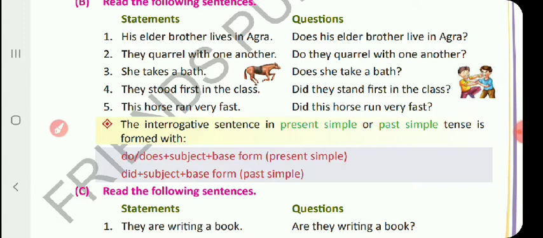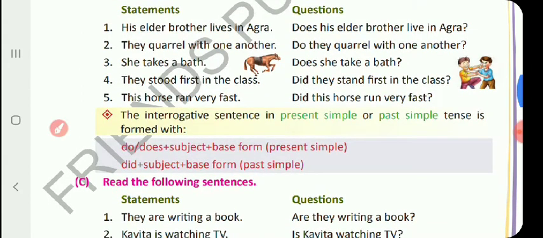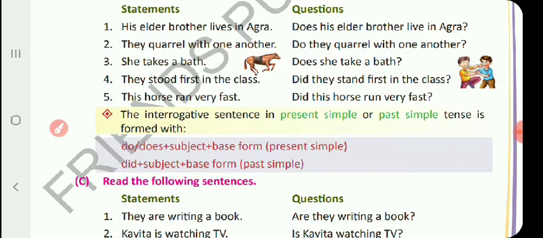I repeat, if the subject is plural and the sentence is in present simple, then do plus subject plus base form of the verb at the end question mark.